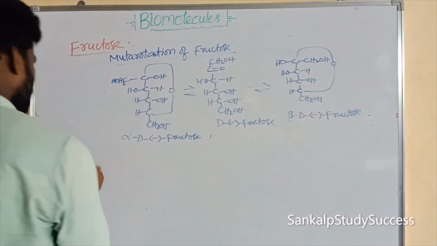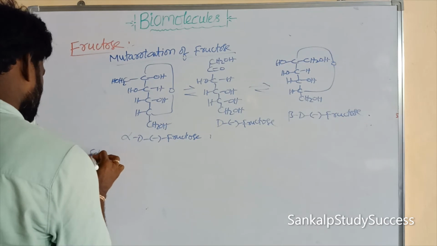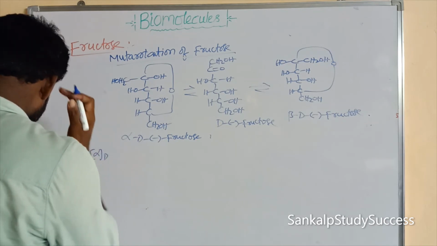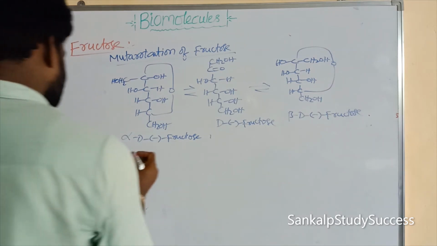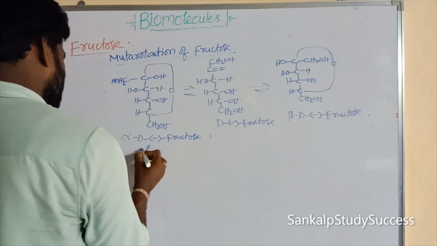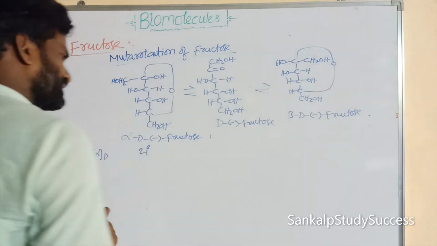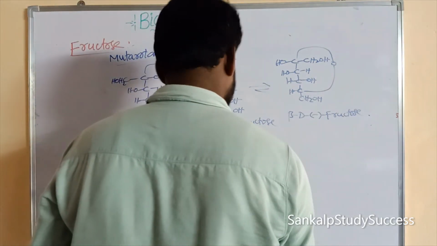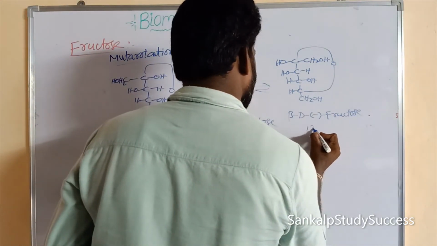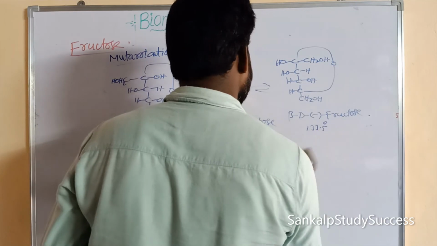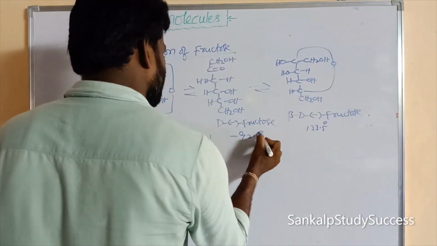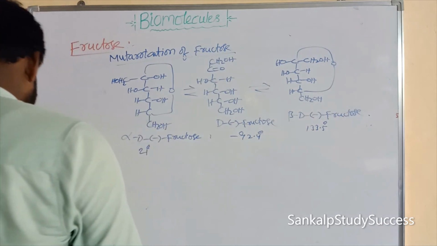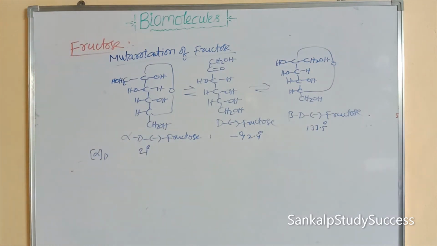So its optical rotation: alpha-D is plus 21 degrees, and for the open chain structure it is plus 133.5 degrees.